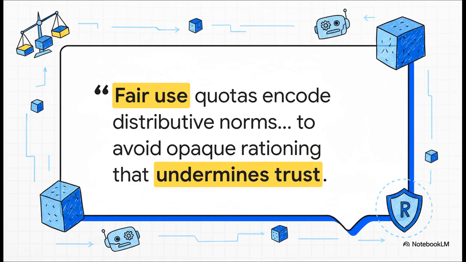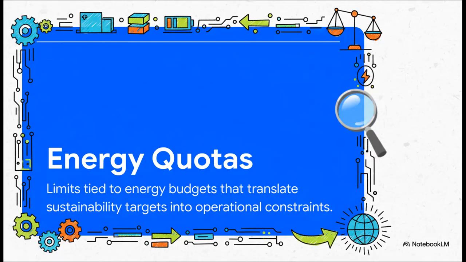And this is such a powerful idea. What it means is we are actively designing our values, our ideas about what's fair and how things should be distributed, right into the code itself. The goal here is to make the rules transparent, so everyone knows what they are. This helps us avoid a system where resources are just handed out behind the scenes in some shady, opaque way, because that's a surefire way to destroy all trust. And make no mistake, these digital rules have very, very real-world consequences.